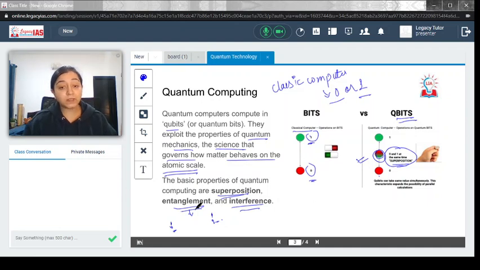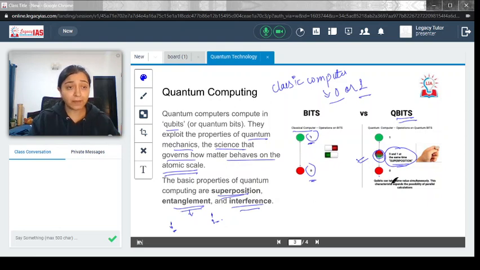And finally, there is also the principle of interference. Not only superposition, where two states exist at one point in time, but there is also interference, where even the direction of light can be affected. So these are the three basic principles which quantum computing utilizes in order to process all the available information fast. I hope you understood this part.